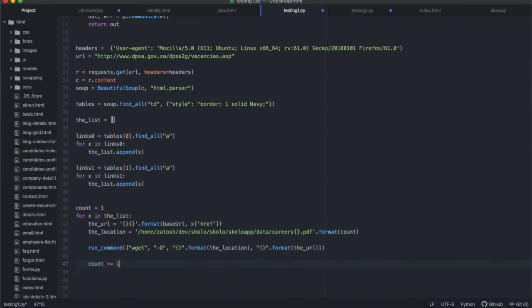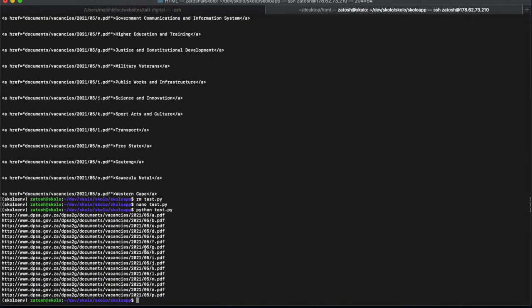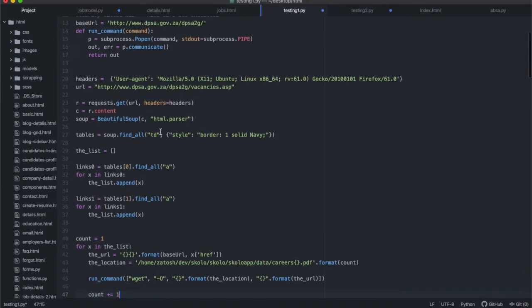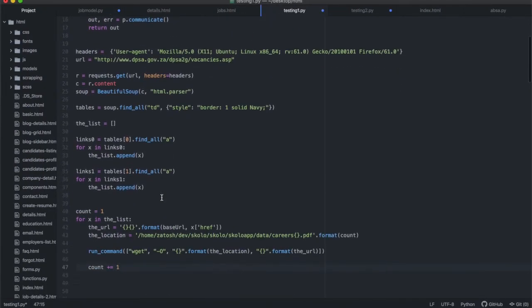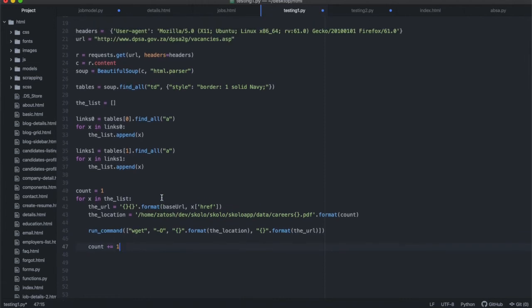And this list is obviously the list I'm printing over there. It's the list that we got from what we iterated through there. So if this code runs properly, we should be able to save all the files currently in our computer so that we can extract the data from them. All right.